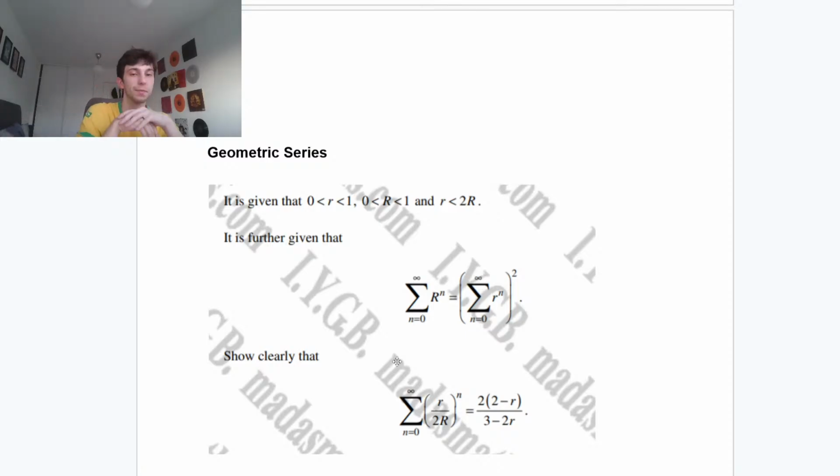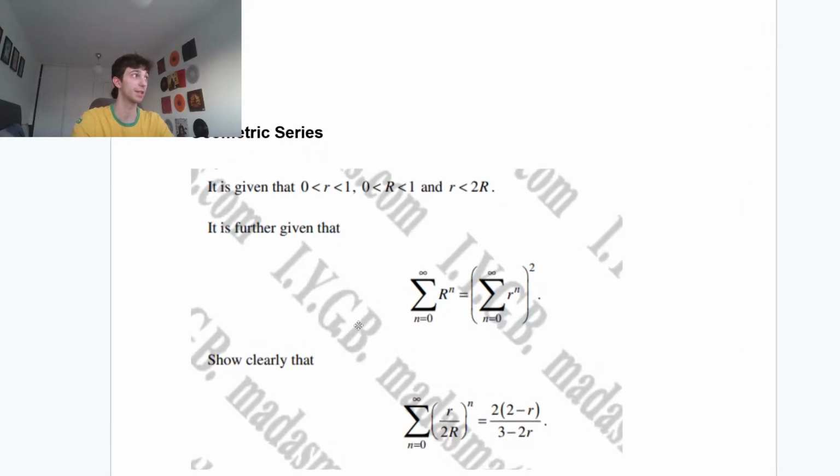Right, geometric series. It's given that little r is larger than 0 and less than 1, and big R is also greater than 0 and less than 1. Okay, and r is less than 2r. These are just the conditions, so all of these expansions are completely fine when we use our sum to infinity. That's exactly what we're going to be using in this question, guys.